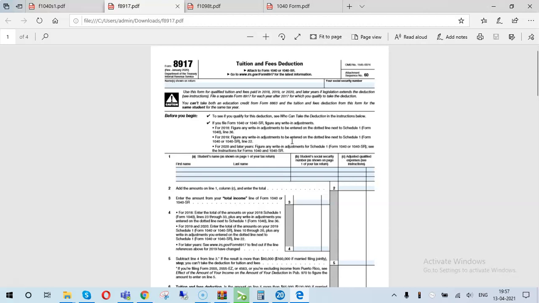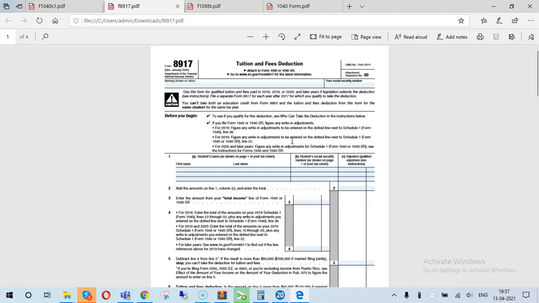Generally, in order to claim the deduction for education expenses for a dependent, you must have paid the expenses in the current year and must claim the student as a dependent on the current year tax return. But you can't claim this deduction if you are married filing separately, or your modified adjusted gross income is more than 80,000 for single and 160,000 for a joint return.